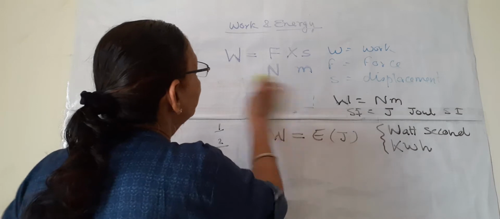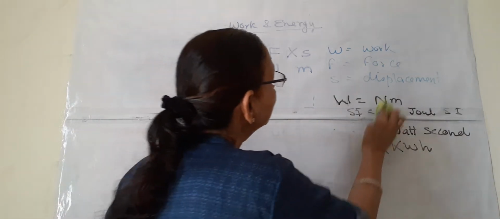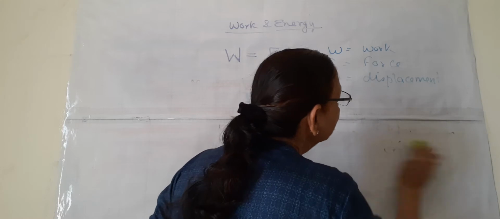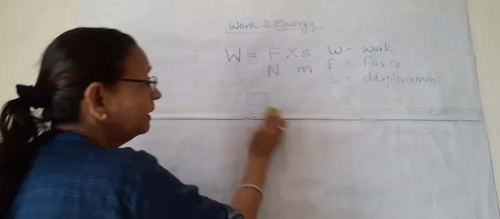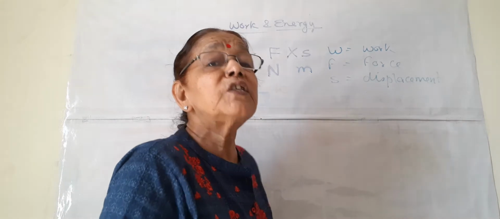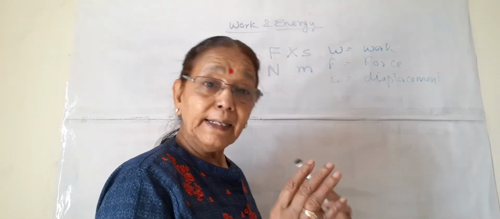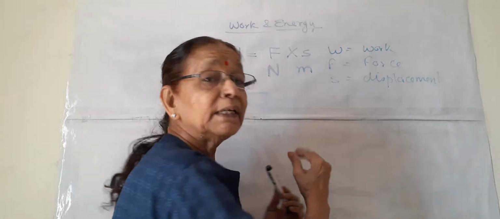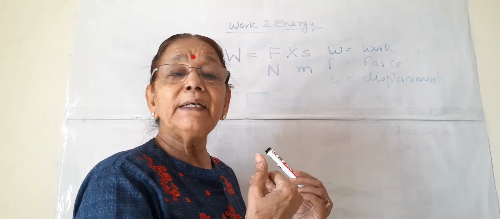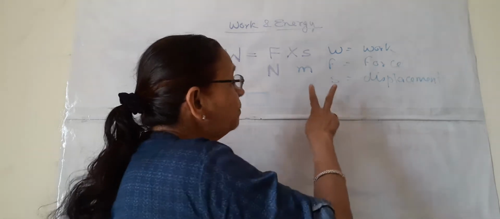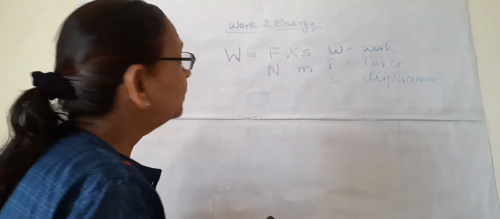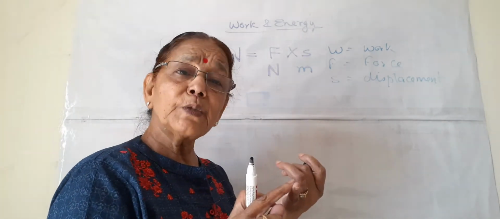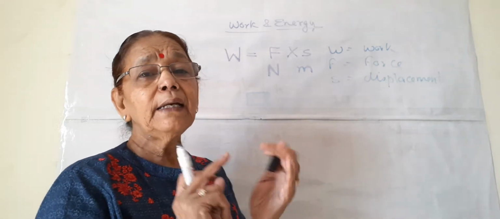Now the types of work. On this basis, work is divided into three types: positive work, negative work, and zero work or no work. It can be that force may be there or displacement may be there, but no work is done. Even when both are there, no work may be done. We will see how. So I have told you three types of work: positive work, negative work, and zero work.